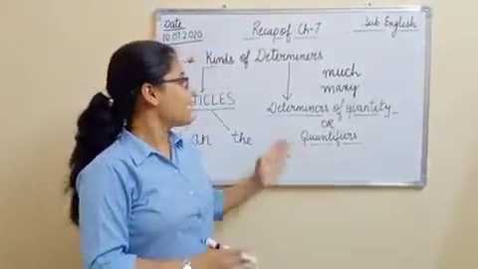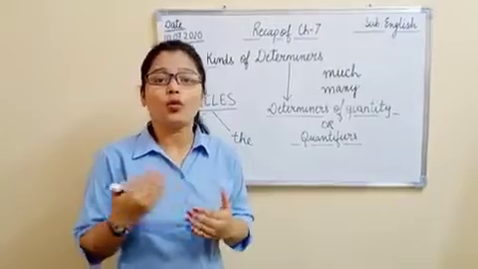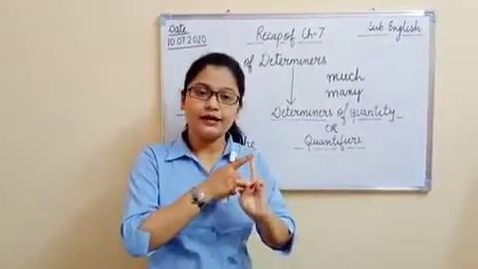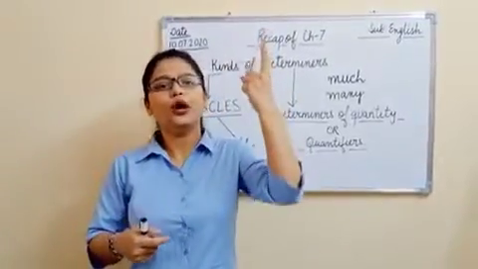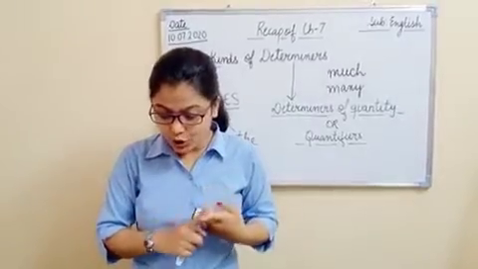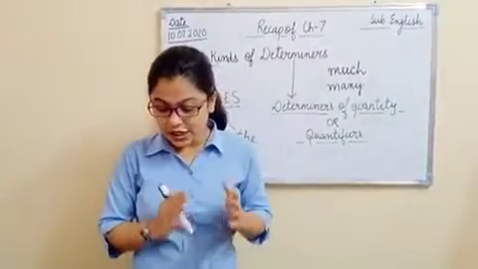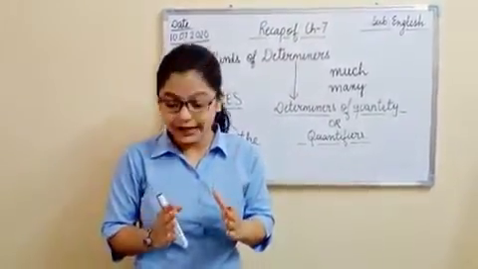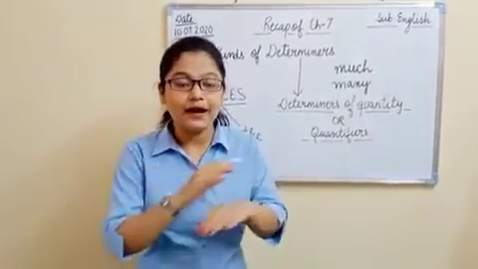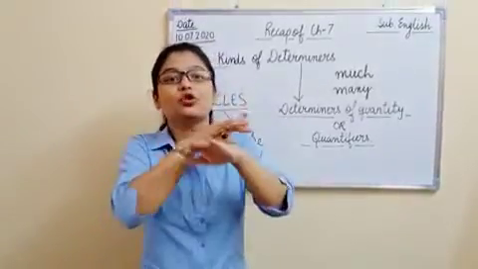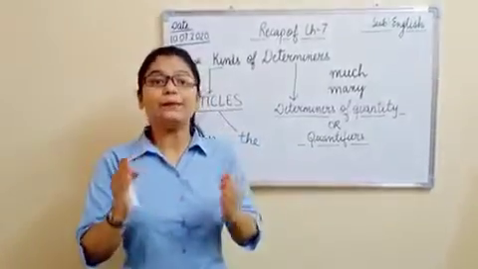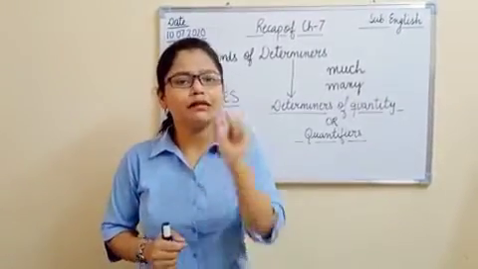Now, the next type of determiners of quantity or quantifiers are few, a few, the few, right? Repeat after me. Few, a few, the few. Okay? So, few is used with what? It is just the opposite of many, right? And it refers to number, means practically none, right? None. It is almost the same as practically none. Few. Okay? If I say few people here are vegetarian, it means very less.